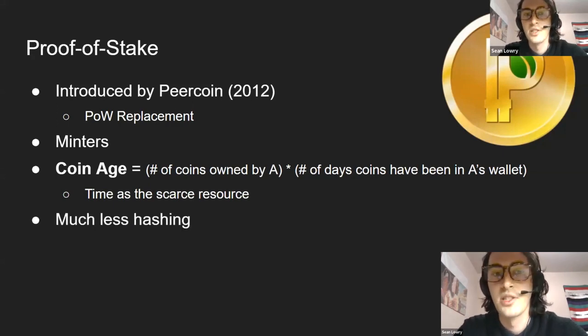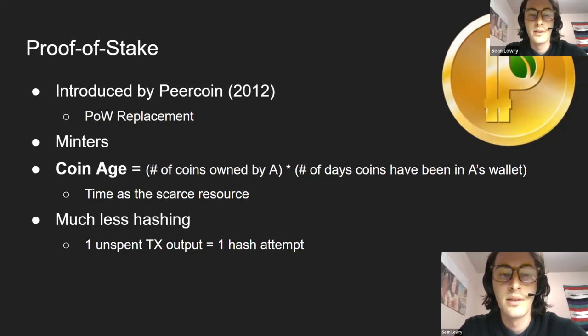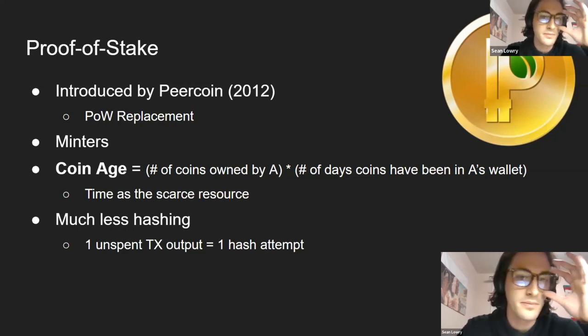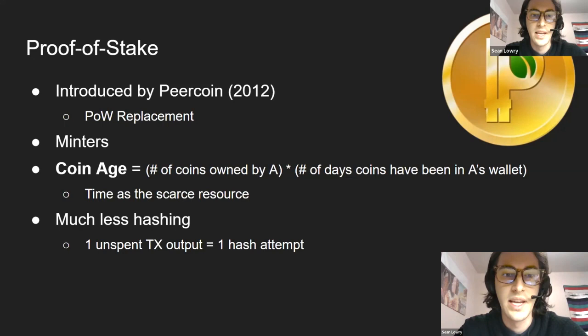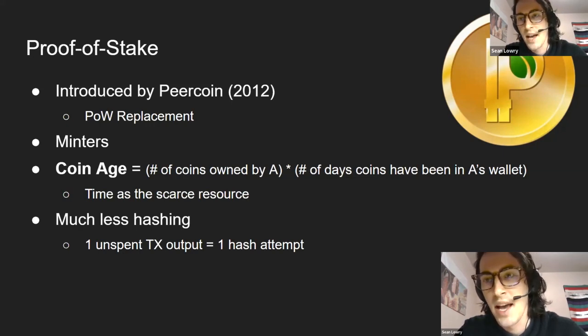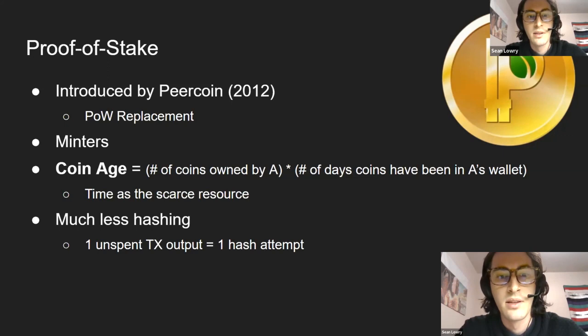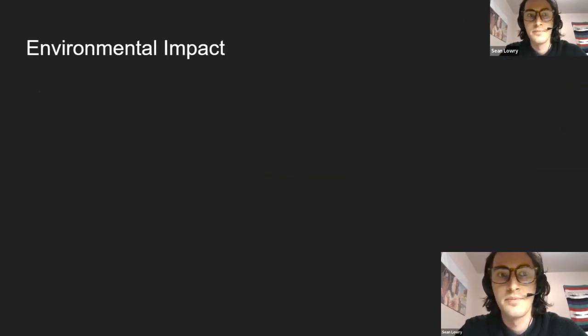We add the coin age, which is basically just using time as our scarce resource instead of computational power. So this means much less hashing, because one unspent transaction output, or one coin day basically, is equal to one hash attempt. So instead of a quintillion hashes every second like we see in the Bitcoin network, it would be almost nothing compared to that.